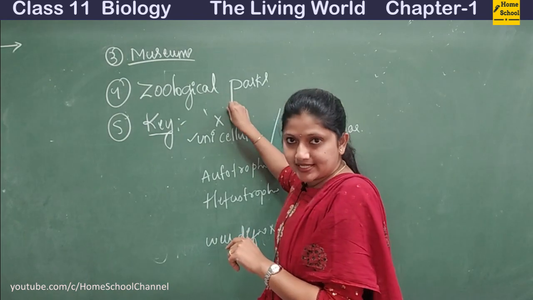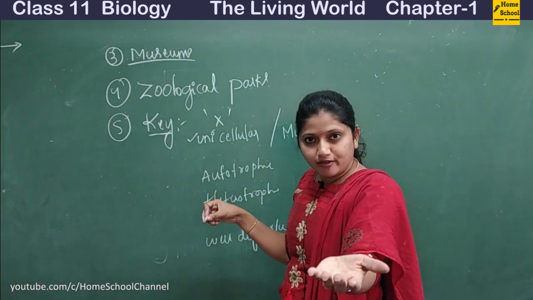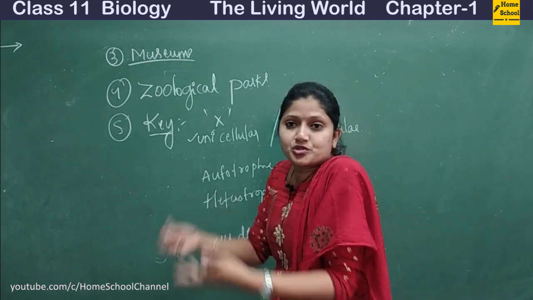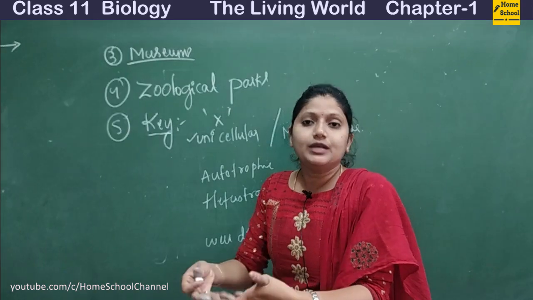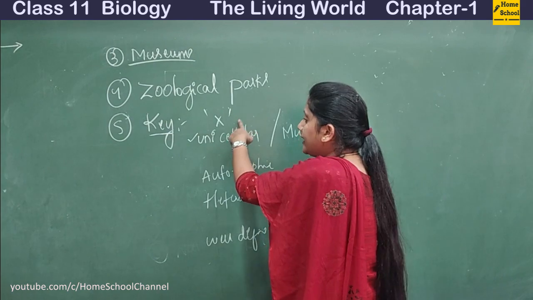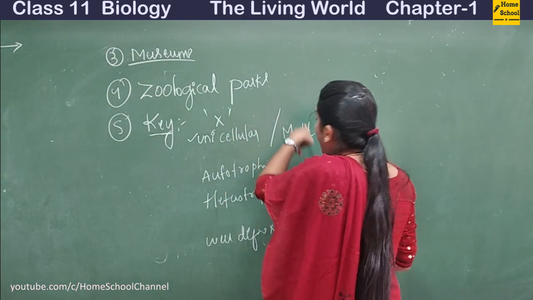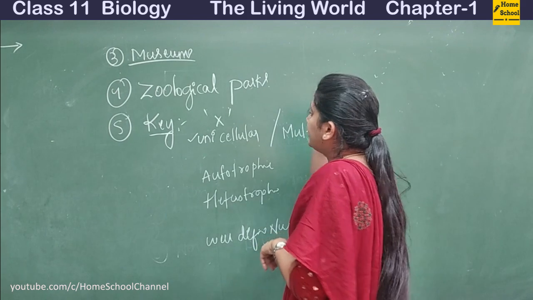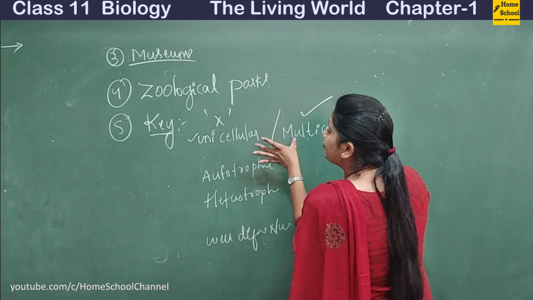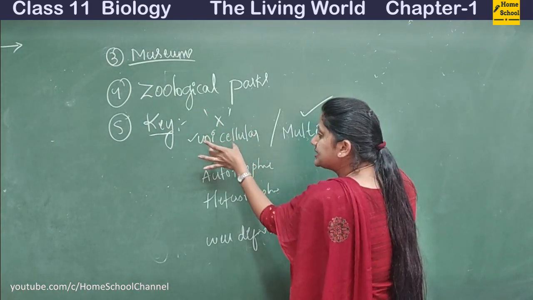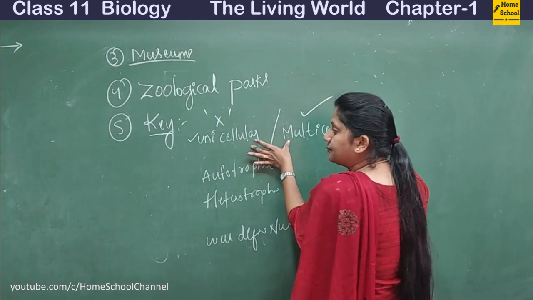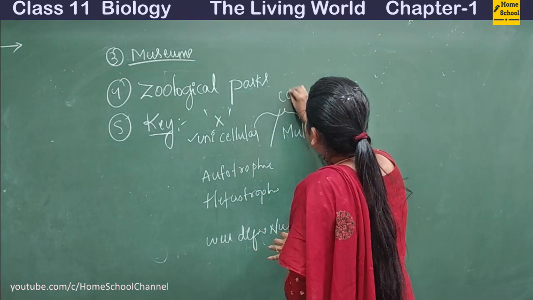All right. Say you have given this organism X to me, and I am trying to see what exactly type of organism it is. What I will do at that time is first see whether this organism is unicellular or multicellular. Now let's imagine this is a multicellular organism. It means that here we have two statements: X is unicellular, X is multicellular. These two statements together we call a couplet.